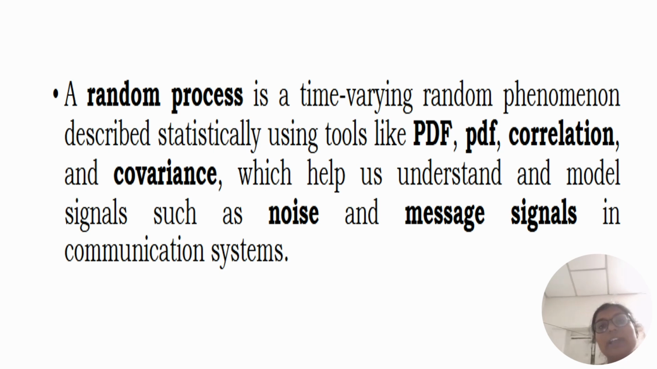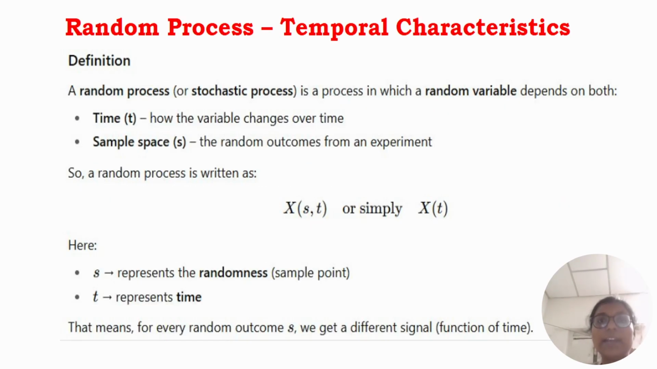Random process is a time-varying random phenomenon described statistically using tools like CDF, PDF, correlation, covariance. Capital CDF means cumulative distribution function, and small PDF means probability density function. These help us understand and model signals such as noise and message signals in communication systems. And the next one: random processes have temporal characteristics.